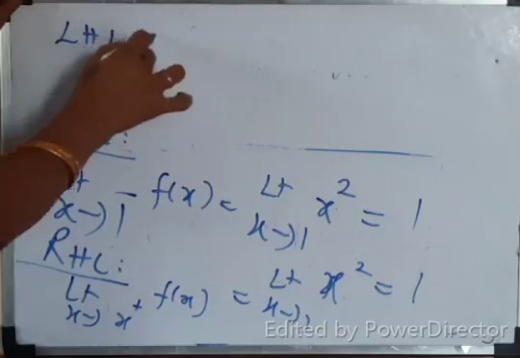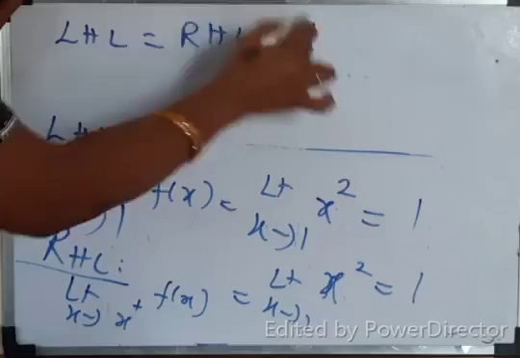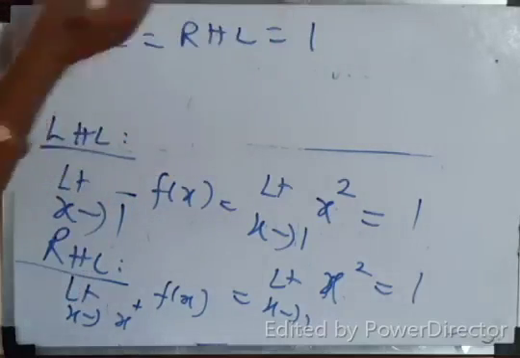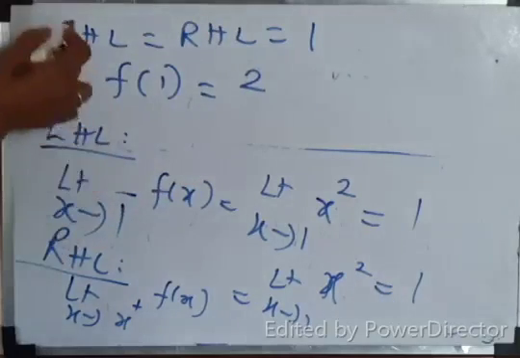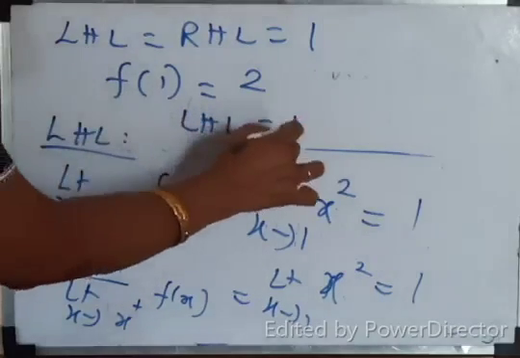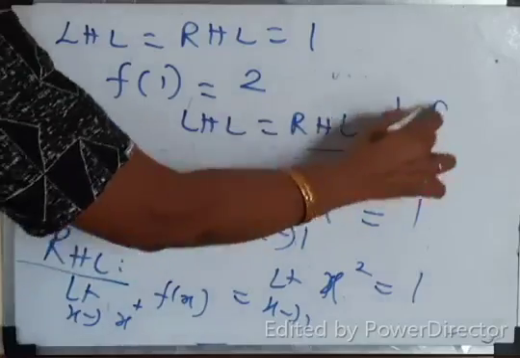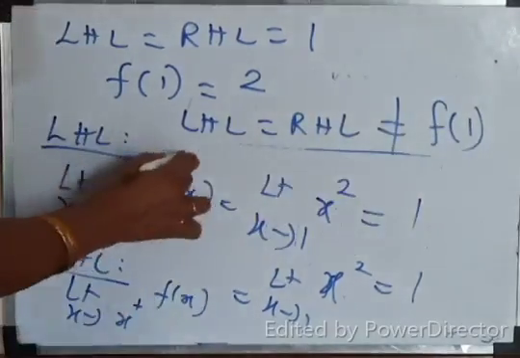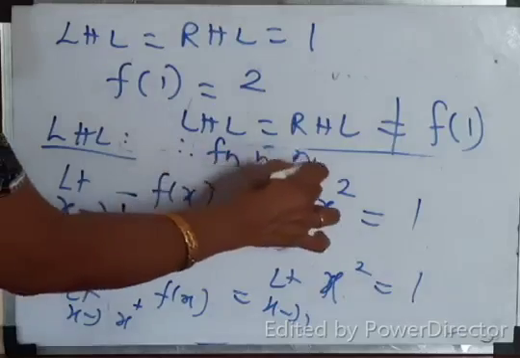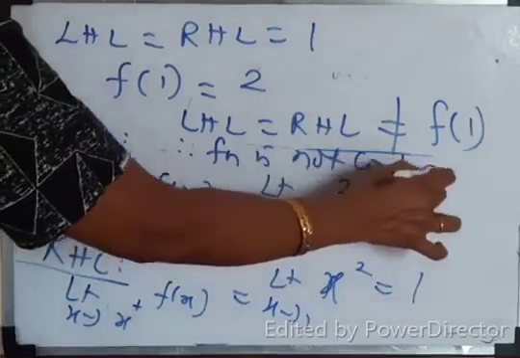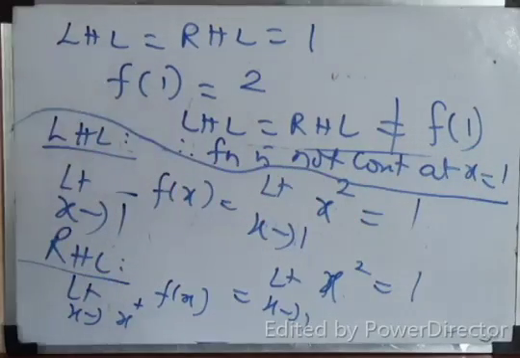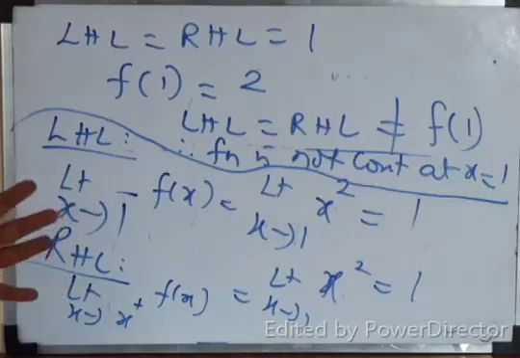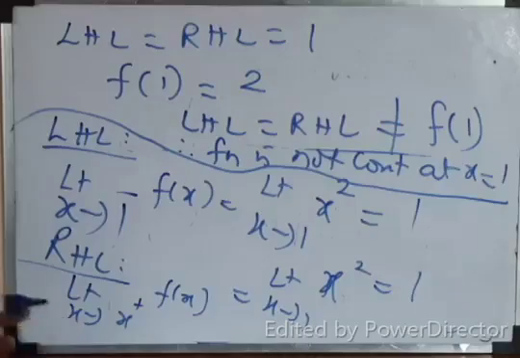See, LHL equal to RHL equal to 1. That means the limit exists, the value is 1. But what is f of 1? F of 1 is 2, defined, isn't it? Therefore, LHL equal to RHL, which is not equal to f of 1. Therefore, the function is not continuous at x equal to 1. That's all. Do you understand, children? Function is not continuous at x equal to 1.